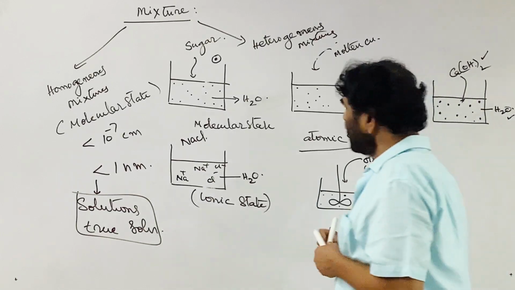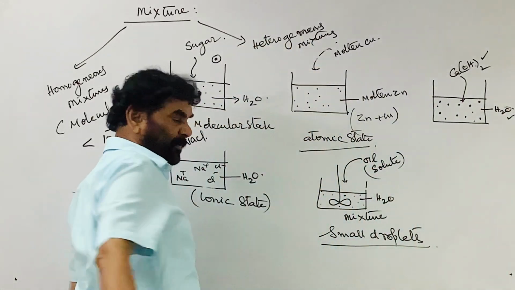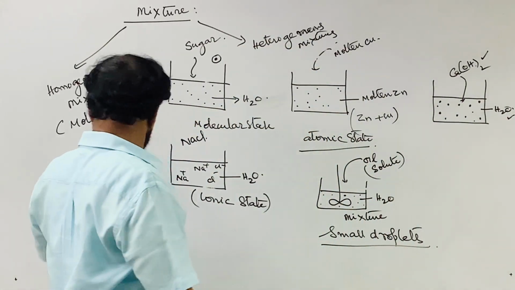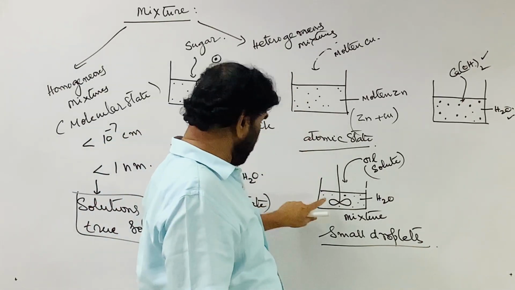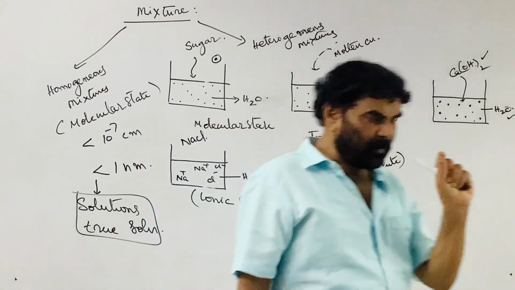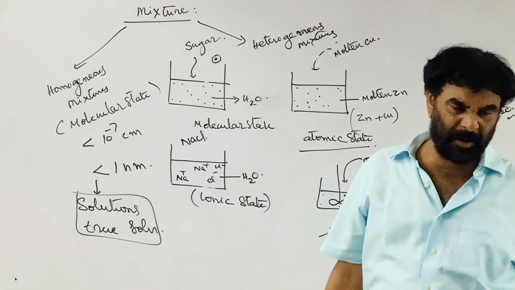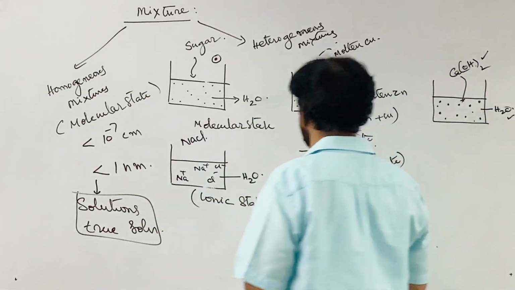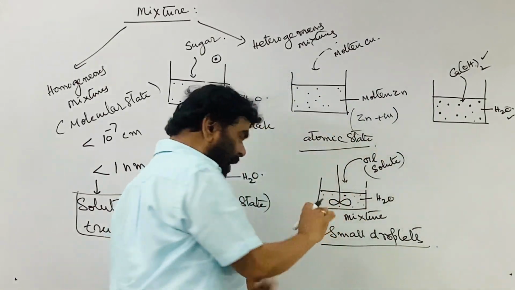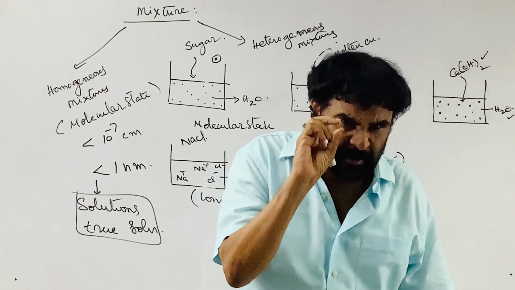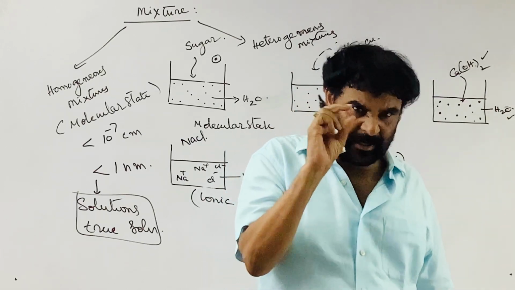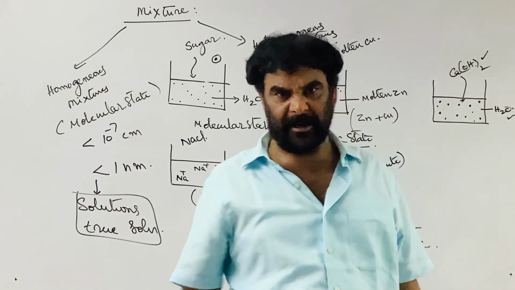Whereas here, it is called a heterogeneous mixture. In the heterogeneous mixture, the solute particle size is increased. The solute is dispersed in the solvent in the form of very small molecular aggregates.